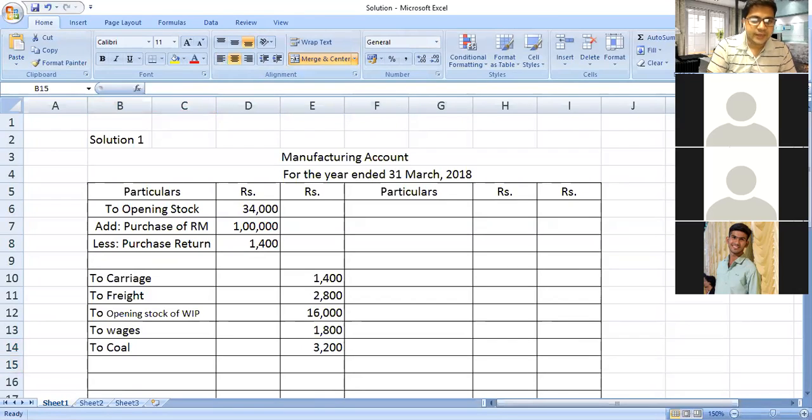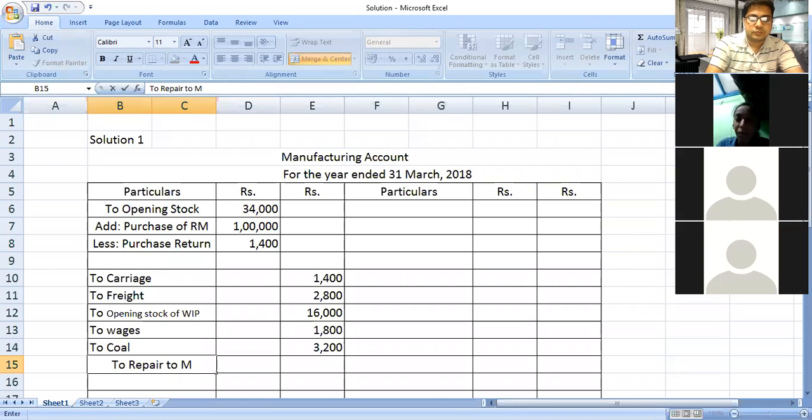Then after that, next item is repair to machinery 1,500. We will write here to repair. Any doubt here? Wages 12,800. Wages, how much is it? Wages 12,800.